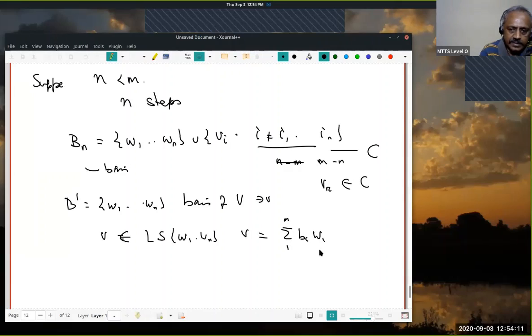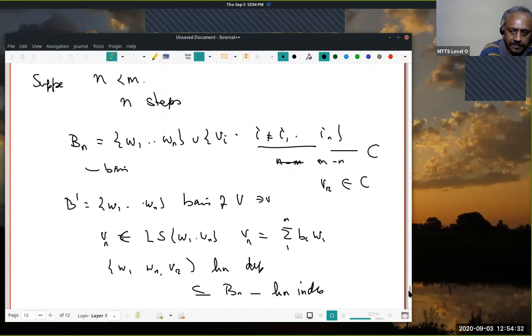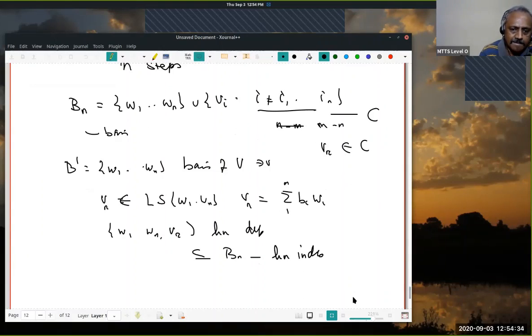You understand that? That means W1 to Wn and Vr is linearly dependent. Yes, but this is a subset of Bn, which is linearly independent. You understand? Yes, a subset of a linearly independent set.